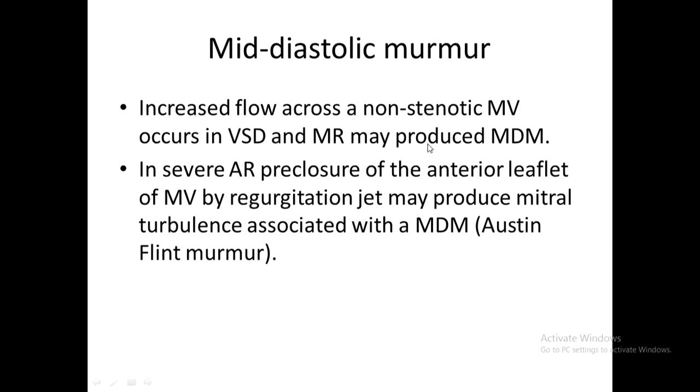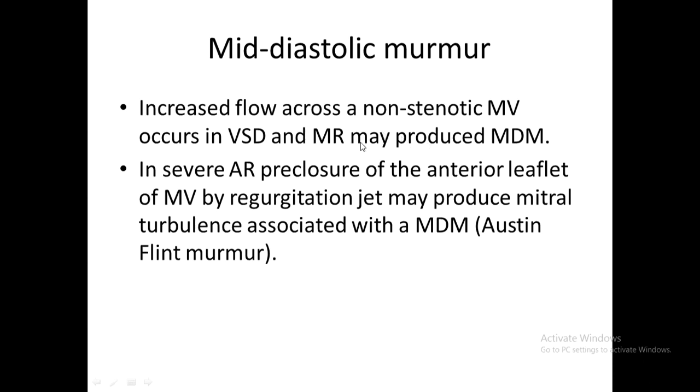In VSD, what happens? More amount of blood is coming round and round. So more amount of blood enters into the left ventricle from the left atria, because there is a circuit: left ventricle to right ventricle, going to the lungs, coming back into the left ventricle, going again to the right ventricle. So the circuit is there. Because of that, more amount of blood is flowing through the mitral area, though the 5 square centimeter area is not reduced, still you will get an MDM. That's a flow murmur like thing.